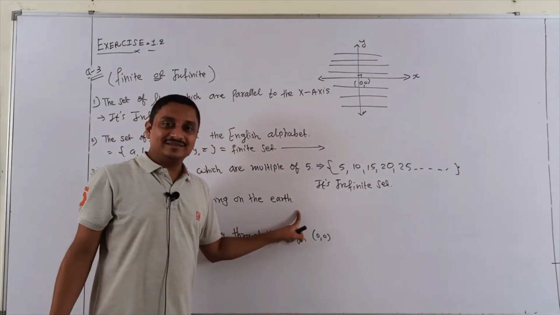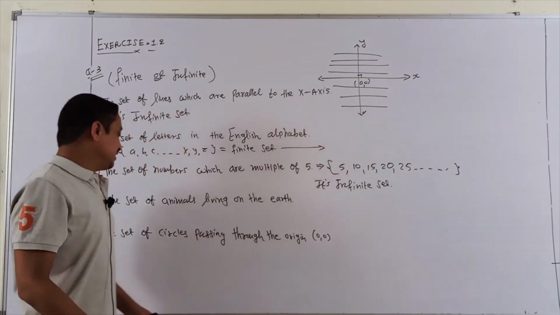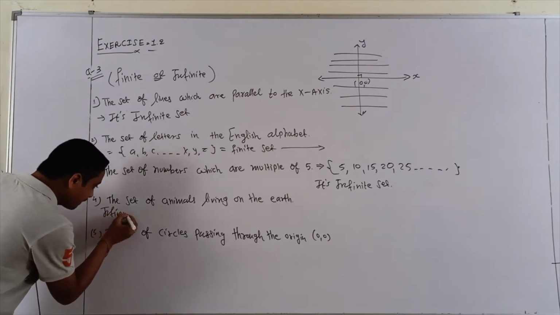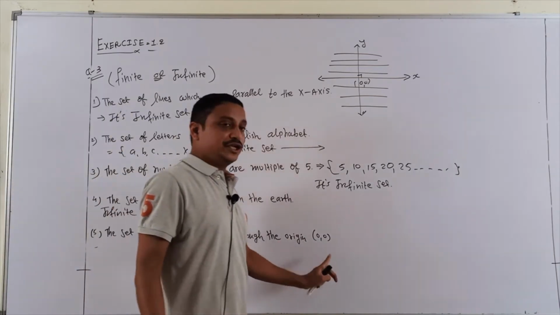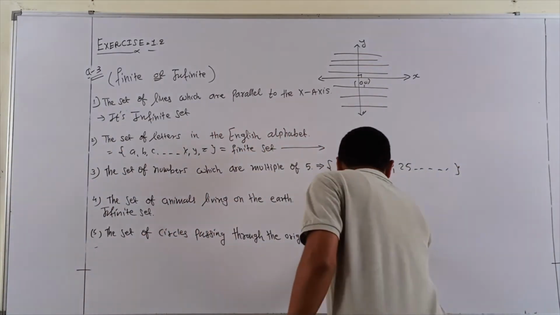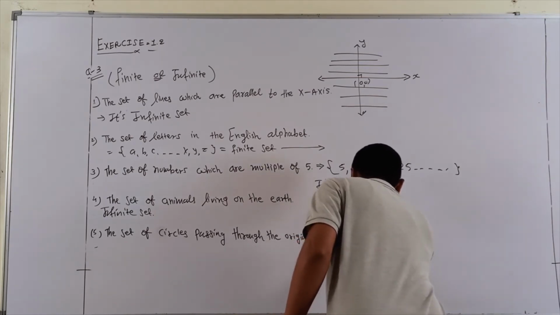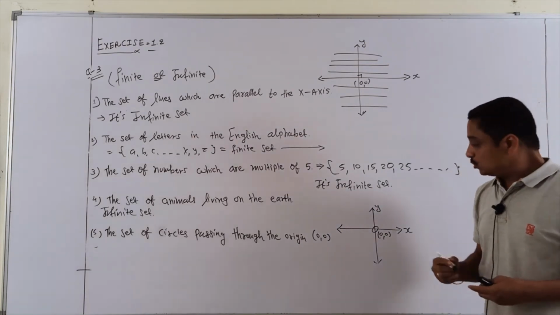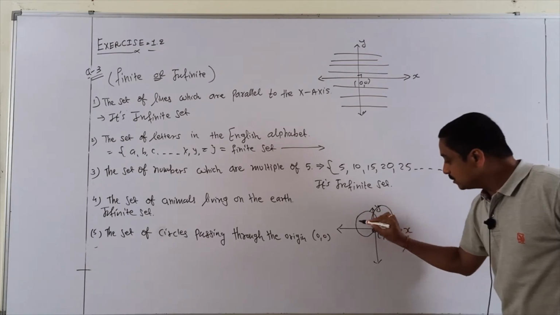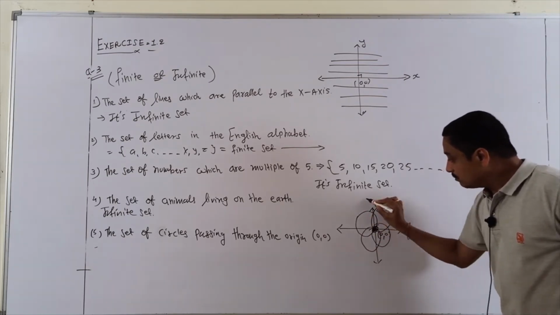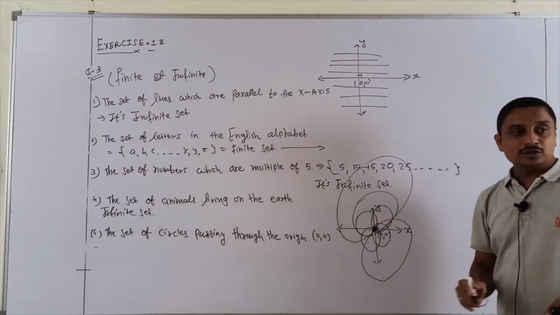Next, fourth one. The set of animals living on the earth. Living on the earth, many animals are there. Yes, it is also an infinite set. And fifth, the set of circles passing through the origin (0, 0). Students, this is your origin here, because of my x-axis and y-axis. How many circles pass through one point? Just like this circle, maybe this circle, maybe that, maybe this, maybe that again also.